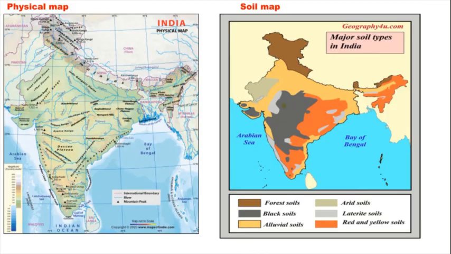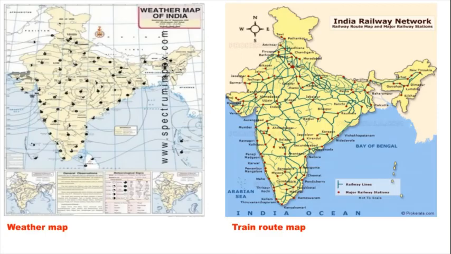So next is the weather map. The weather map shows weather facts about a specific area. All the areas will have a specific or particular weather or climate.